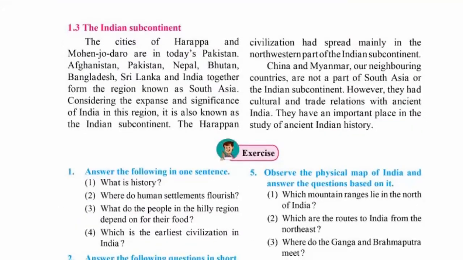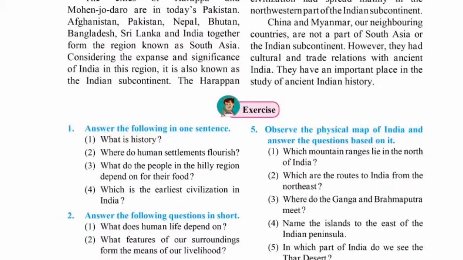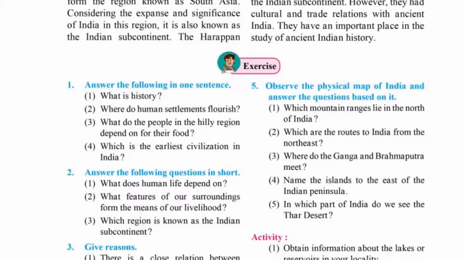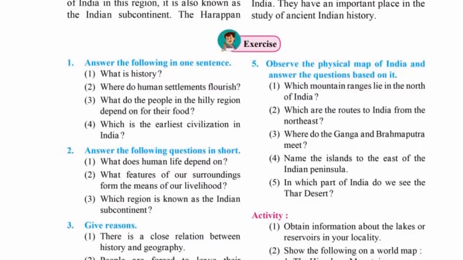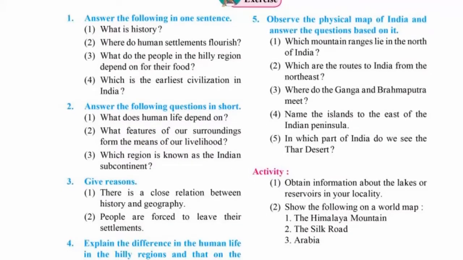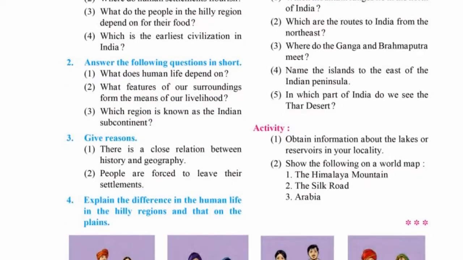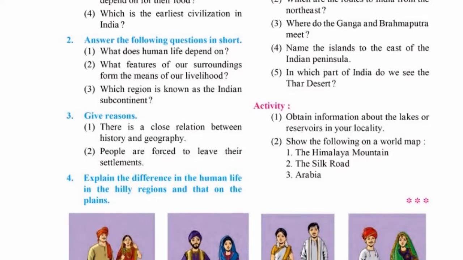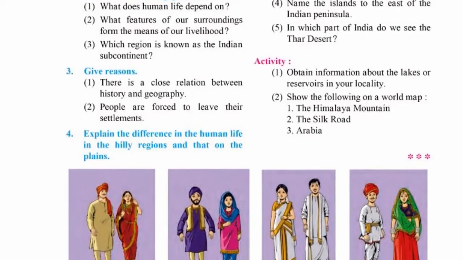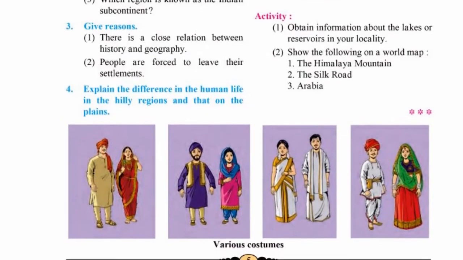1.3. The Indian subcontinent. The cities of Harappa and Mohenjo-daro are in today's Pakistan. Afghanistan, Pakistan, Nepal, Bhutan, Bangladesh, Sri Lanka and India together form the region known as South Asia. So the expanse and significance of India in this region is known as the Indian subcontinent.